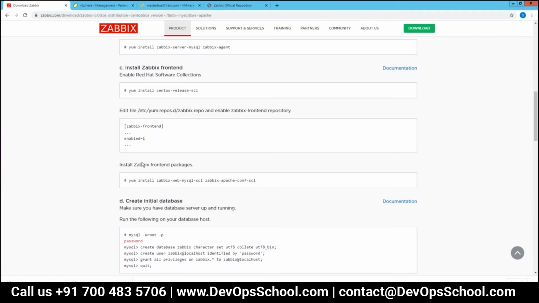Then you need to install the Zabbix front-end packages. These are the two packages which are required: Zabbix Web MySQL SCL and Zabbix Apache Conf SCL.